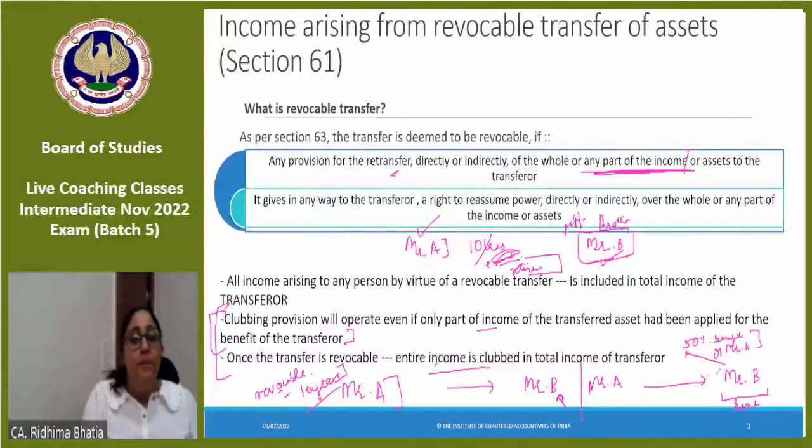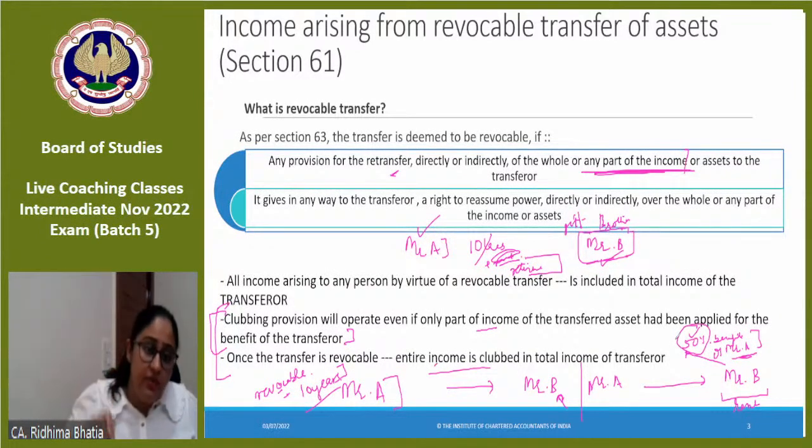You will say yes, but only part of the income is getting applied, not the entire income, for the benefit of Mr. A. But even if part of the income is getting applied, then also the entire income would be clubbed in the case of a revocable transfer. Even if 50% was applied for the benefit of Mr. A, since it is a revocable transfer, the entire income will get clubbed.